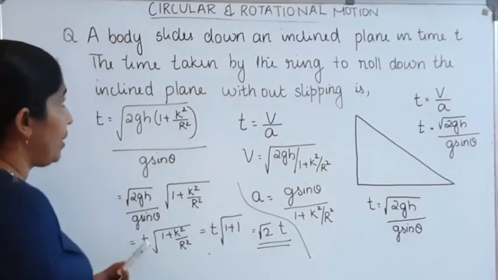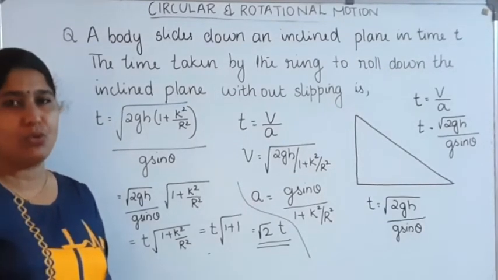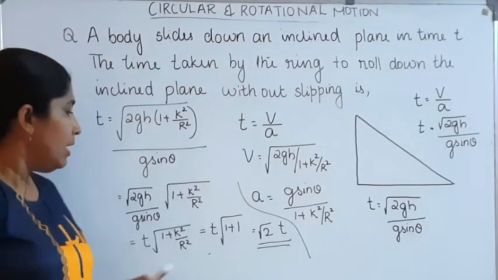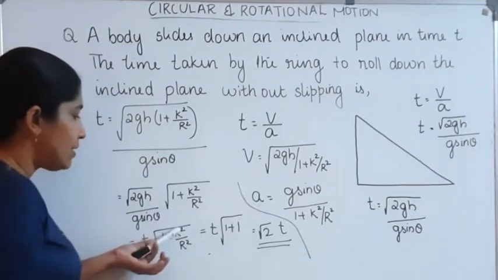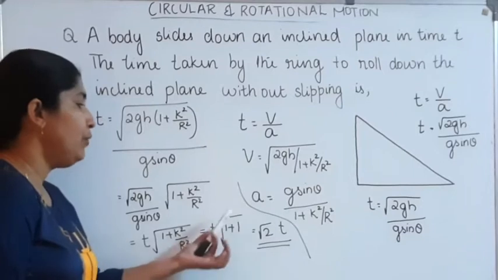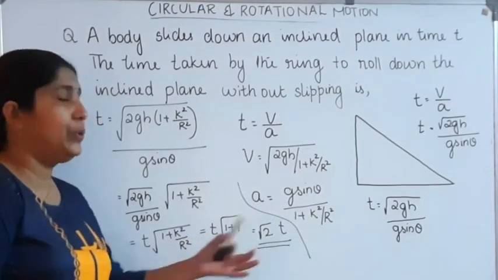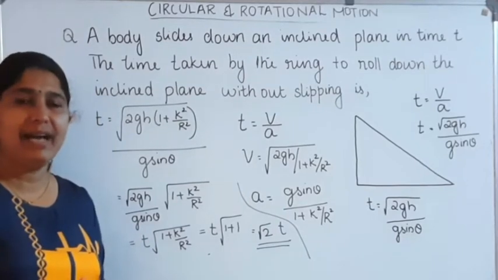In the case of a ring, we know that the radius of gyration k square is equal to r square, or k is equal to r. Then on substituting that, r square by r square is equal to 1. Then t into root of 1 plus 1. 1 plus 1 is equal to 2. Then root 2 into t, that is the answer.